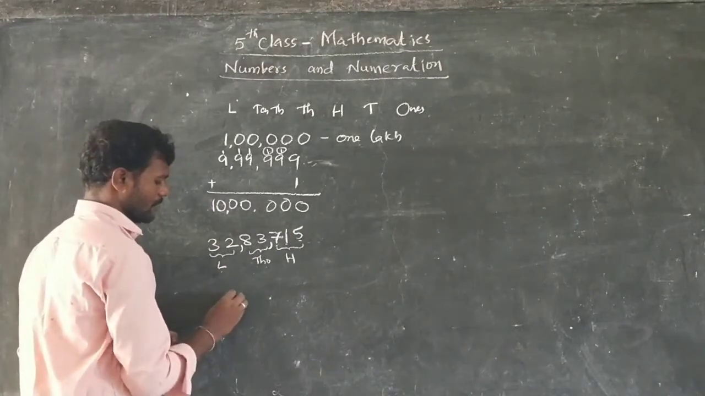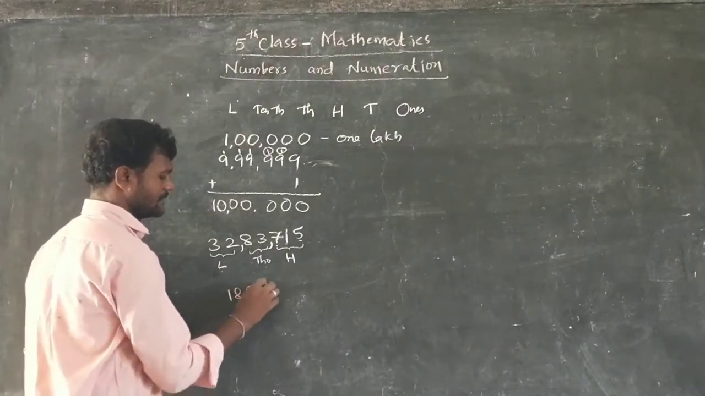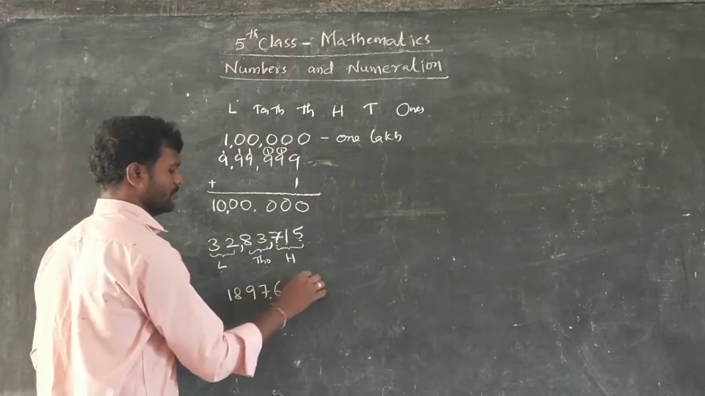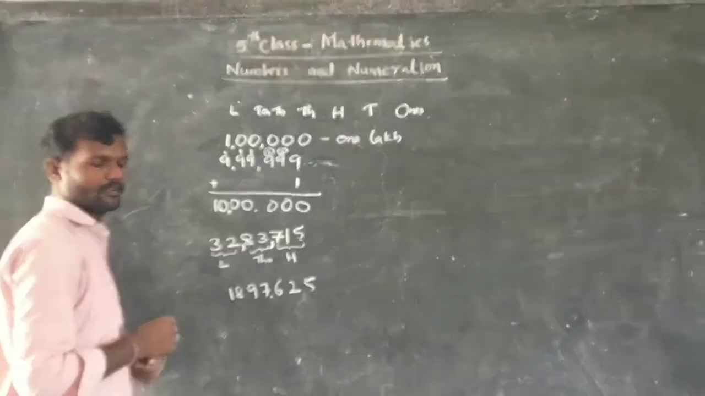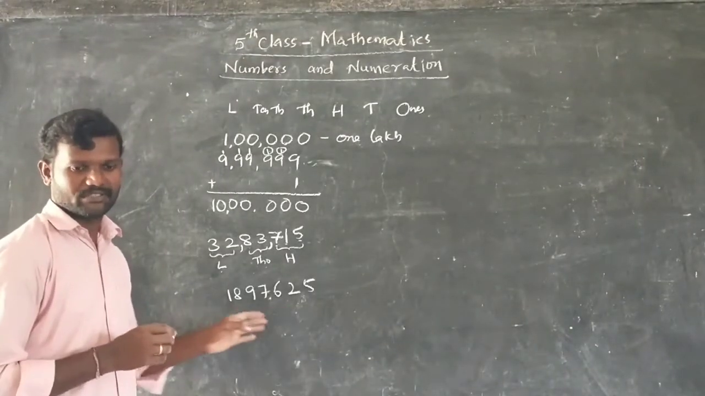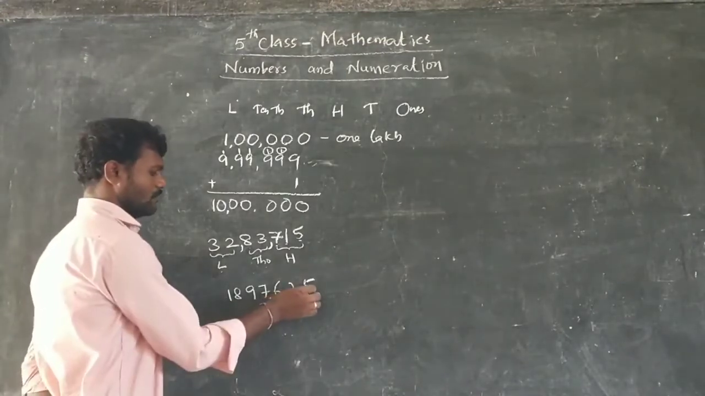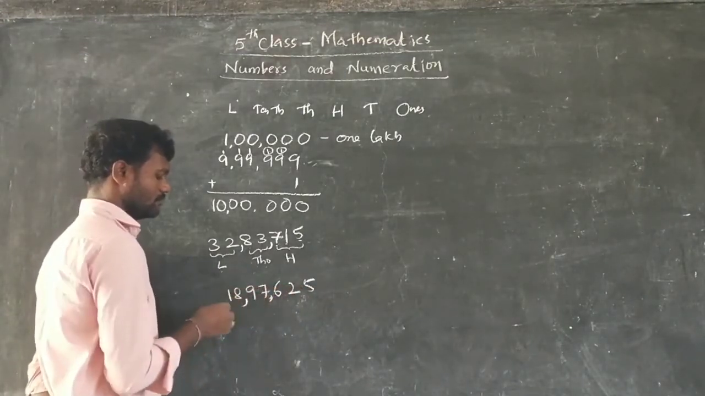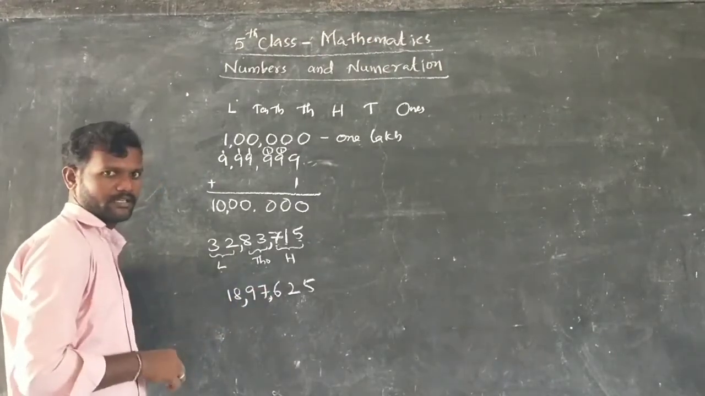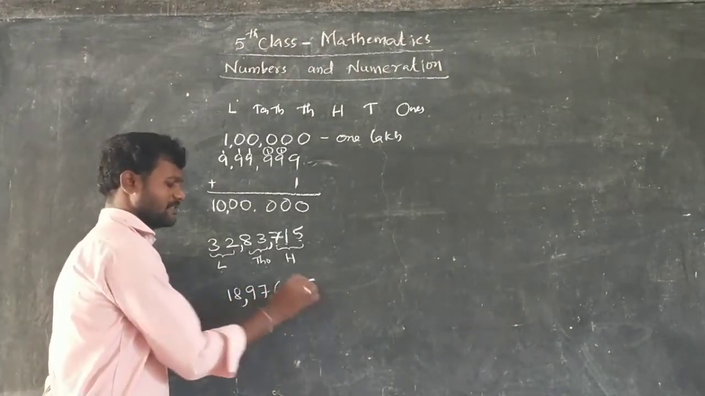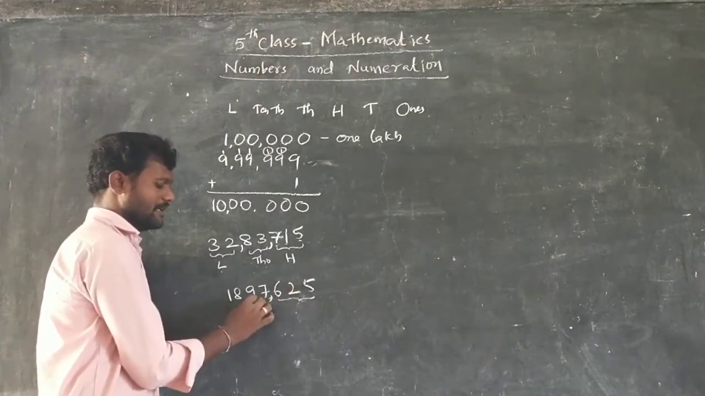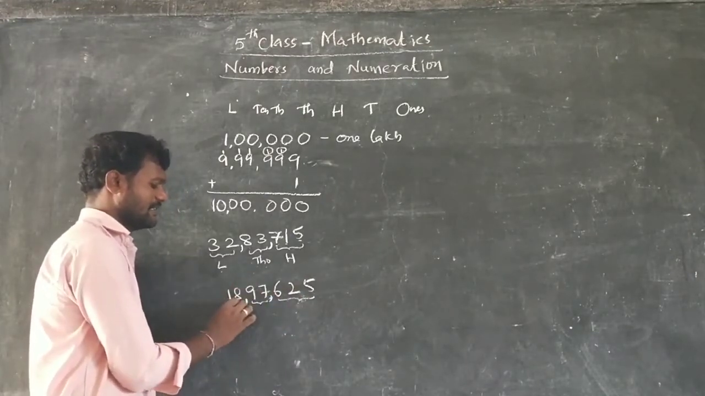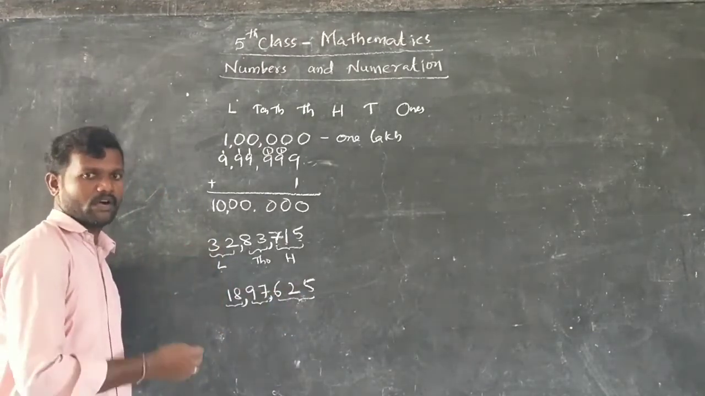Okay. 1, 8, 9, 7, 6, 2, 5. Okay, what is this number? First you have to separate it with commas. 1, 2, 3. After hundreds you have to write a comma. Then 1, 2, and next every 2 digits you have to write a comma. First it is the hundreds period. Then thousands period, and this is what? Lakhs period. Now how can you read it?